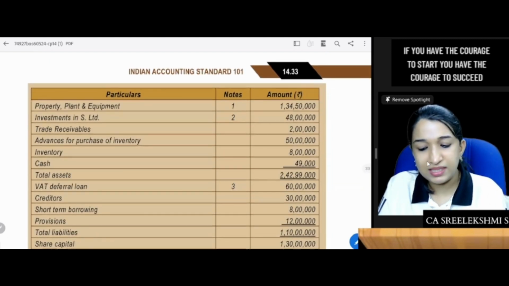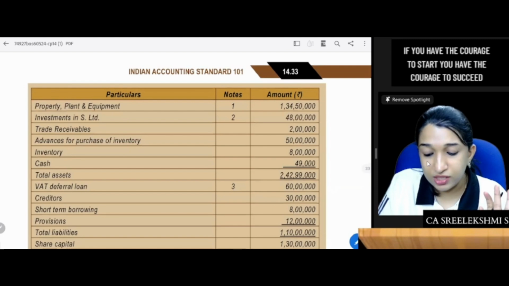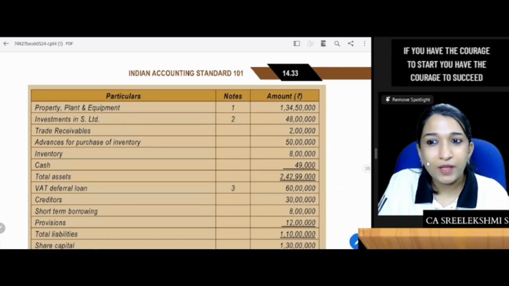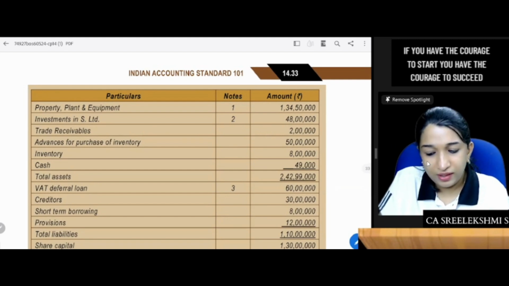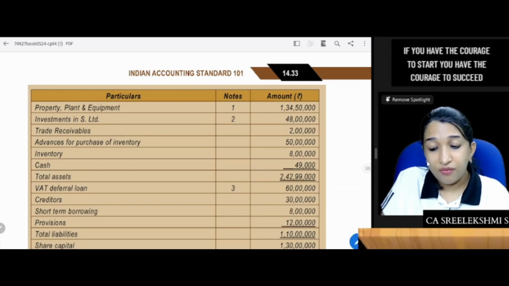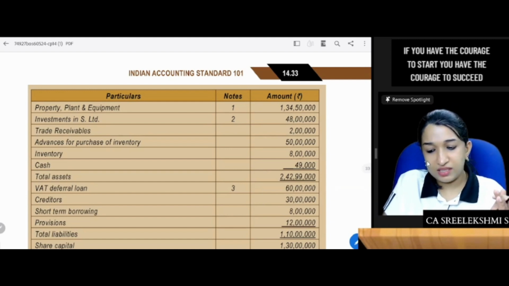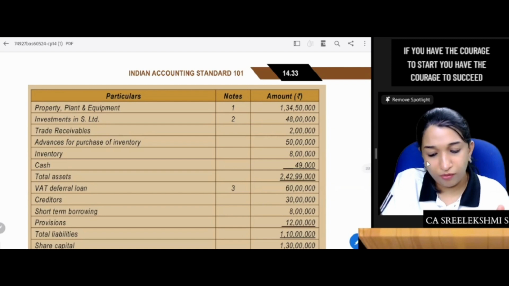Trade receivables. Advances for purchase of inventory, 50 lakhs. Advance to creditors. Advance to suppliers. Inventory. Cash. Total assets. Then VAT deferral loan. What is this? Creditors, short-term borrowing, provisions.